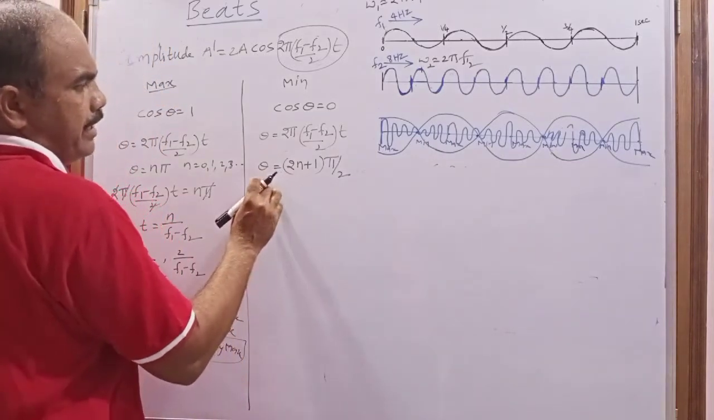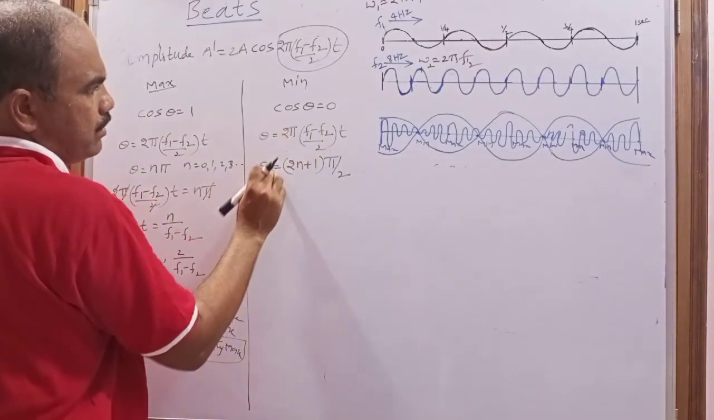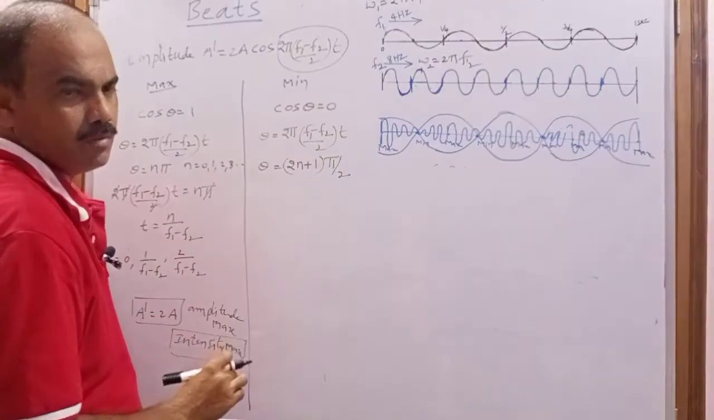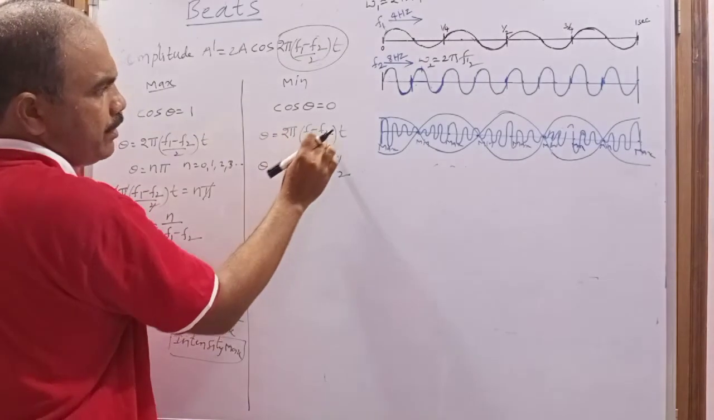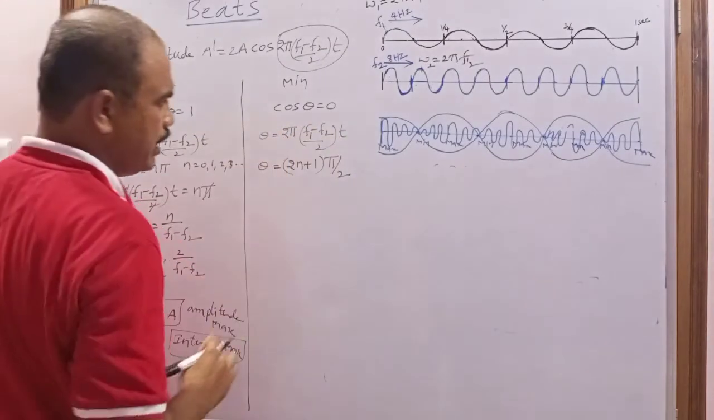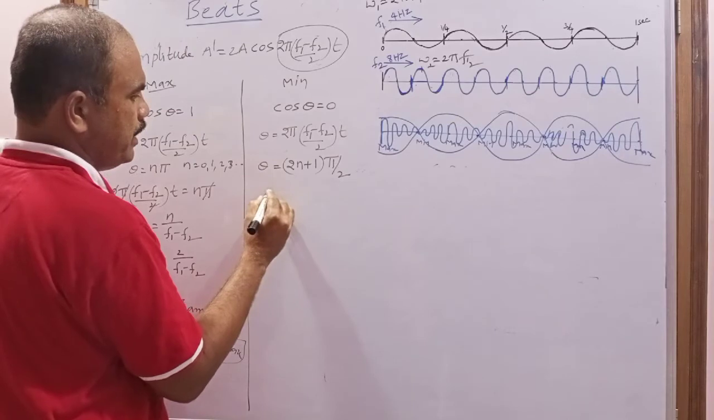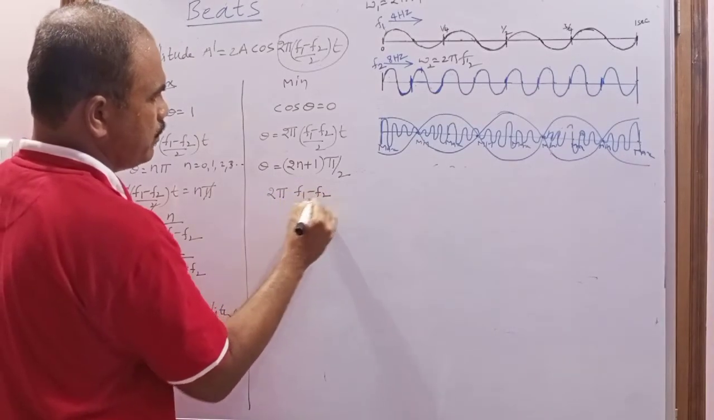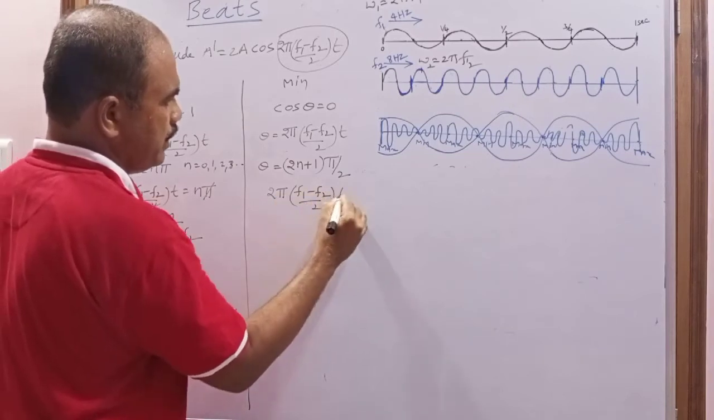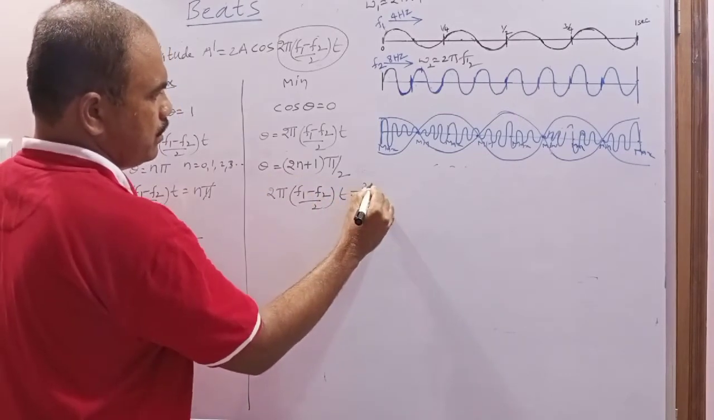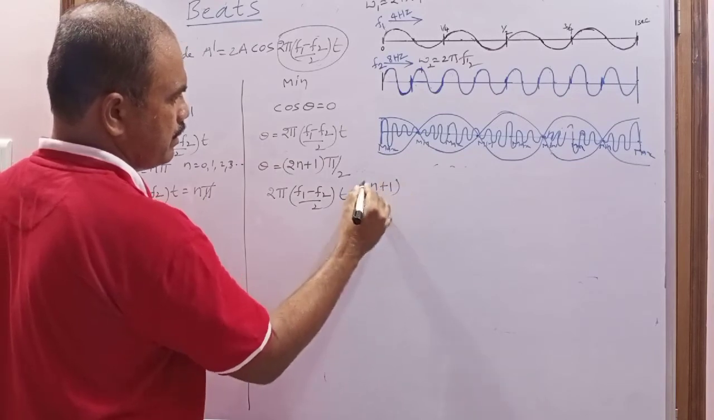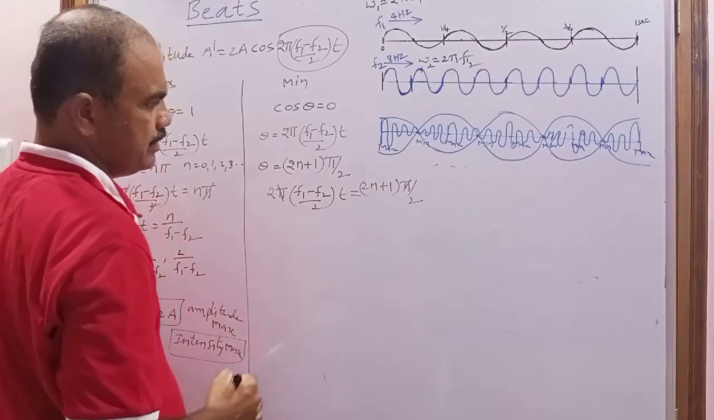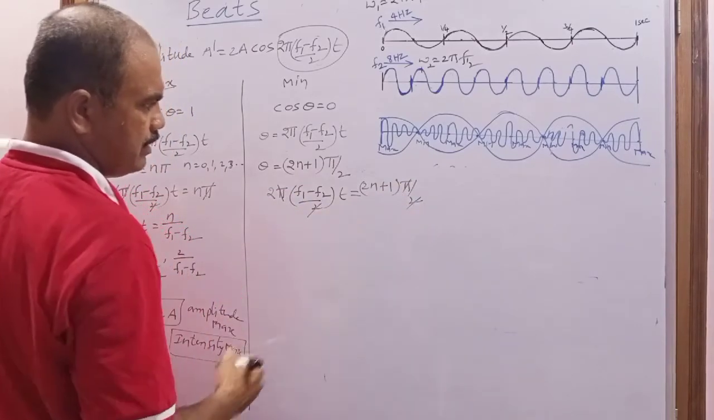So now here is the condition. When theta equal to (2n plus 1) pi by 2, then the cos value becomes 0. But here theta is nothing but 2 pi (f1 minus f2) by 2 into t. When both are equalized, what do you get? 2 pi (f1 minus f2) by 2 into t equal to (2n plus 1) into pi by 2. Pi cancels, and this 2 will be cancelled.